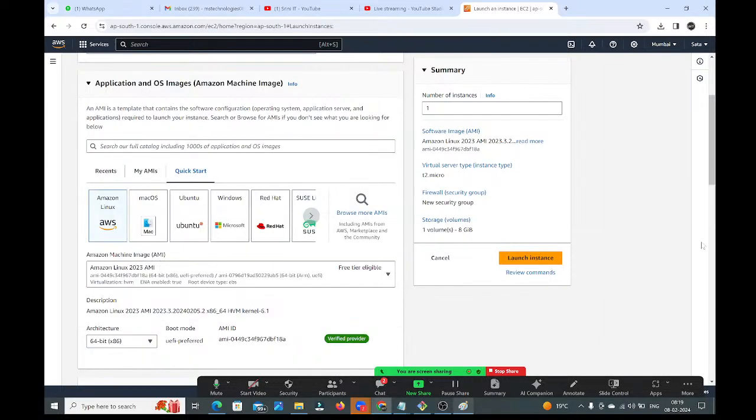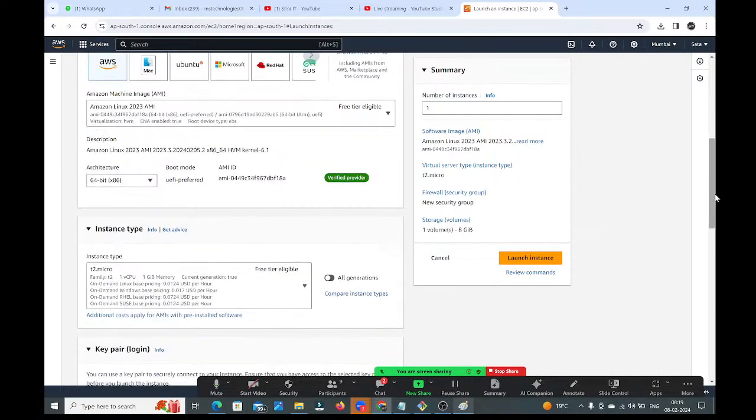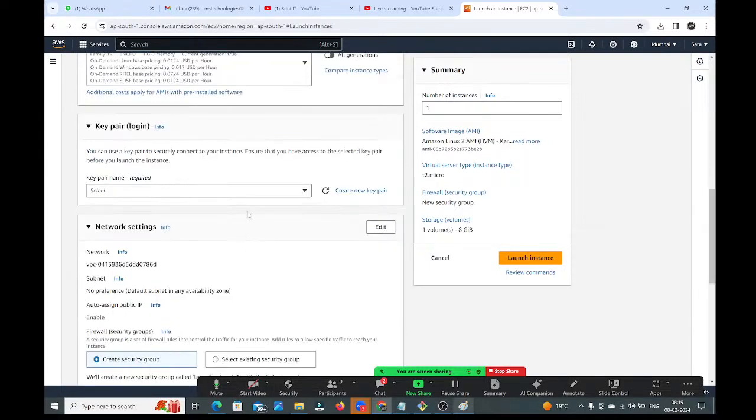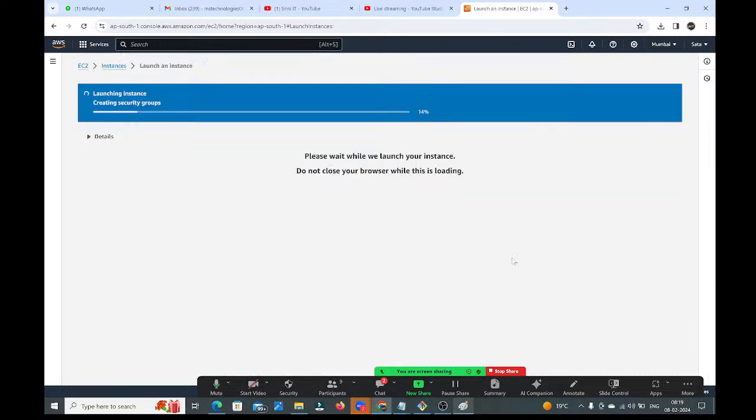This is the free tier eligible one. So I am taking Linux to this T2.micro instance. And here we need the key pair. So from the drop down, I am going to select the key pair already I have in my system. Right, next here, I am going to use security group, guys. It will create for me and click on the launch instance.